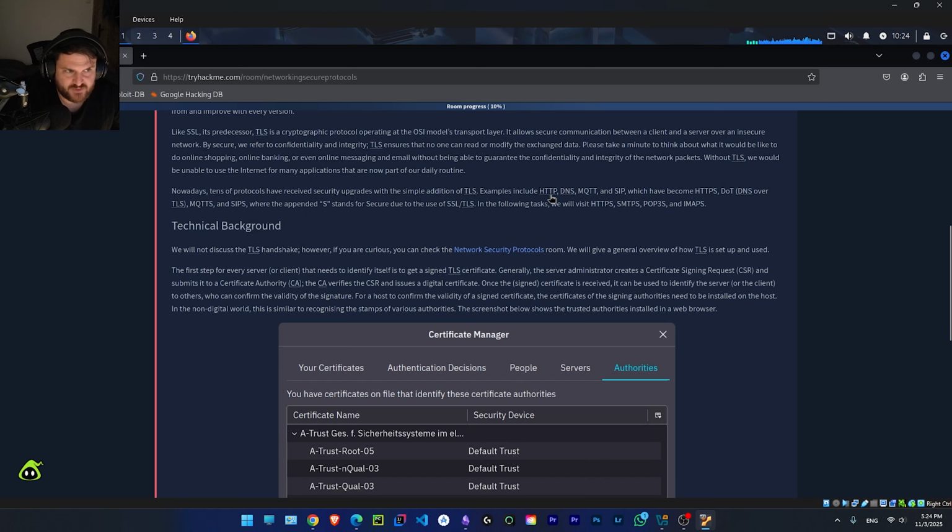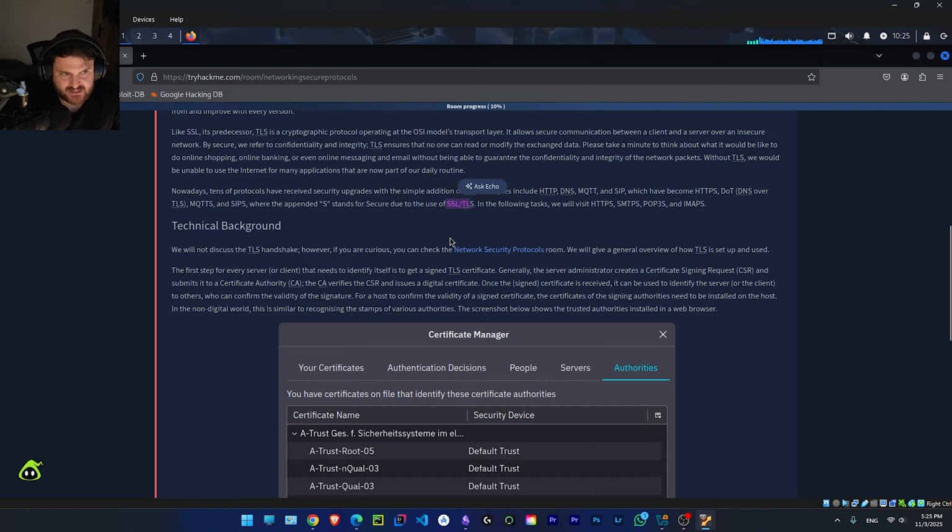Examples include HTTP, DNS, MQTT, and SIP, which have become HTTPS, DNS over TLS, MQTTS, and SIPS, where the appended S stands for secure due to the use of SSL/TLS. In the following task, we will visit HTTPS, SMTPS, POP3S, and IMAPS.